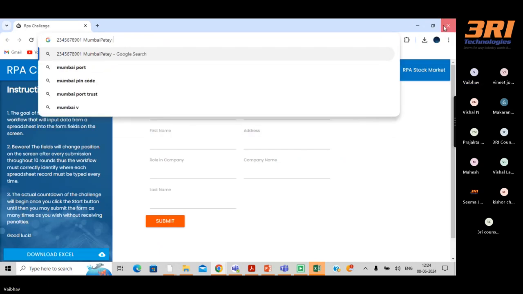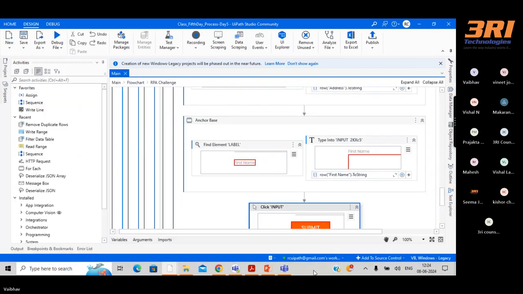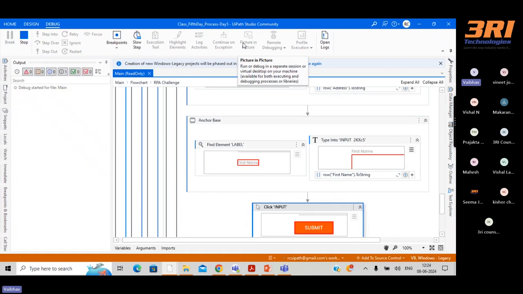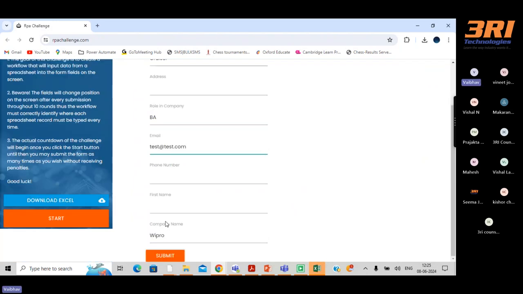Sorry, just a second. Let me run it once again. Okay, let it be, because what happened in between is I interrupted that automation. Okay, you can see how accurately it is entering the data, and how fast it is done. And it doesn't matter if the field positions are dynamic.